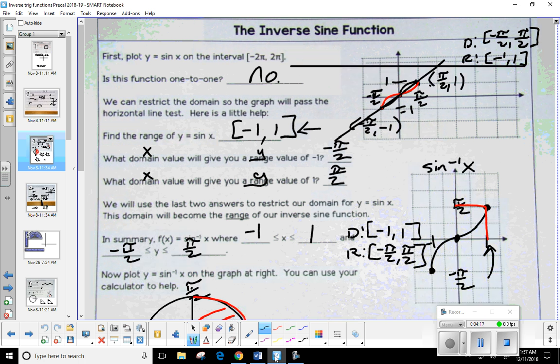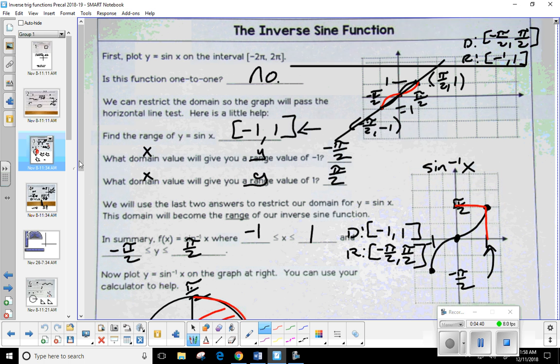Okay, so if you want to get out those notes for me. I think we got through a few problems on Thursday, and then, of course, we took our test on Friday, so we didn't have a chance to talk about it. So it's been several days, but each inverse trig function has a specific limitation on what you can put in and what you can get out.